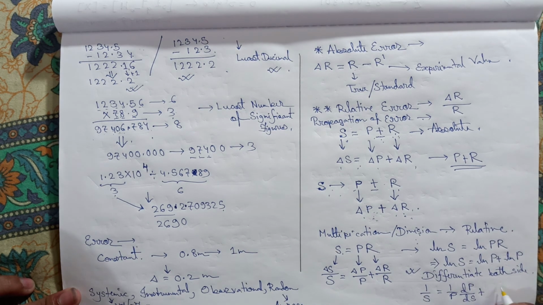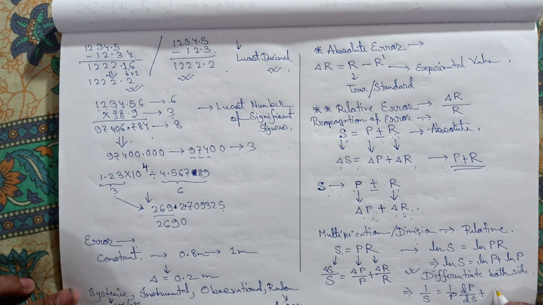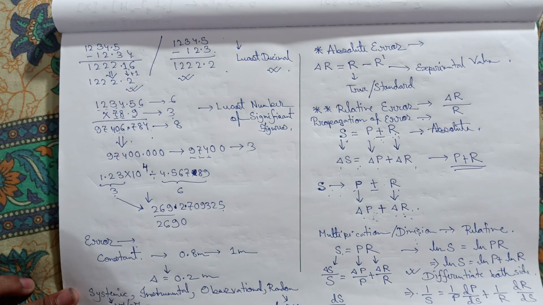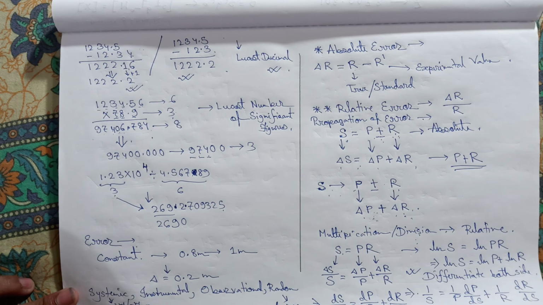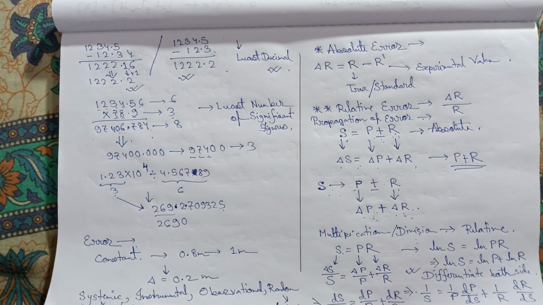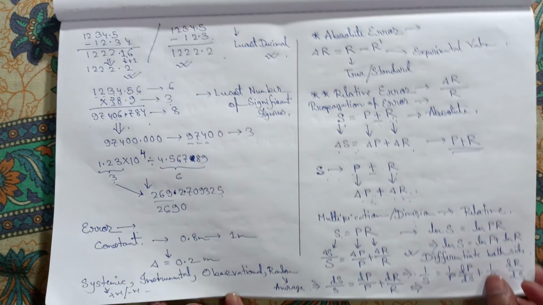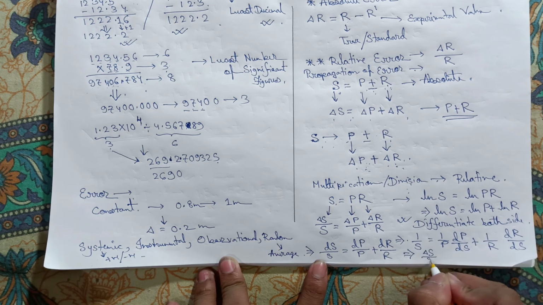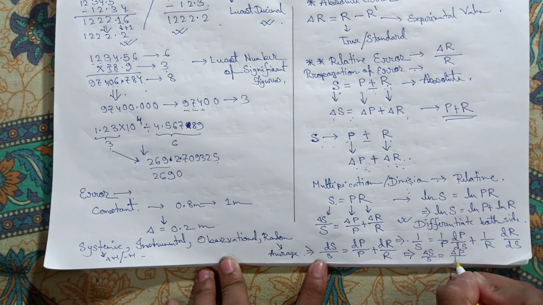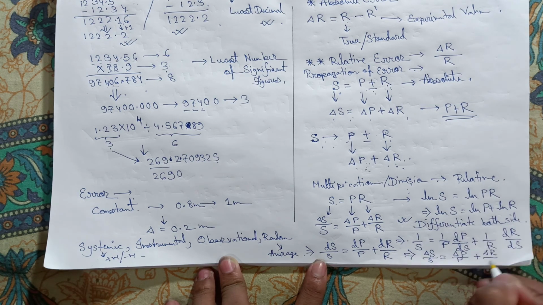plus 1 by R dR/dS. So dS will come here, so it will be dS by S equal to dP by P plus dR by R. Actually this d means a small amount of error, so we can just change it to del S by S equal to del P by P plus del R by R.